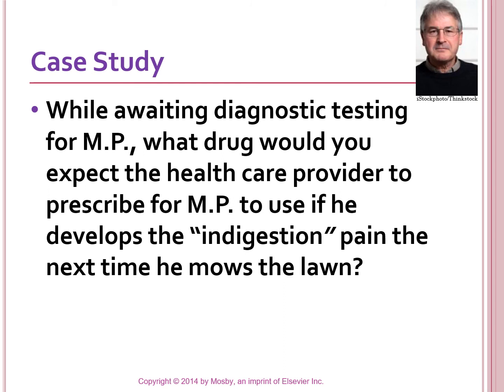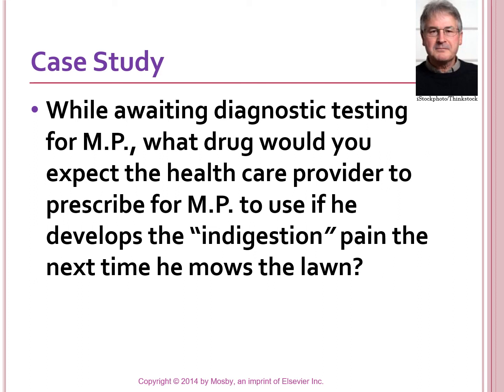While waiting for diagnostic testing, what drug would you expect the healthcare provider to prescribe for MP to use if he develops the indigestion or pain the next time he mows the lawn? What do you think they are going to give him? Sublingual nitroglycerin, right?